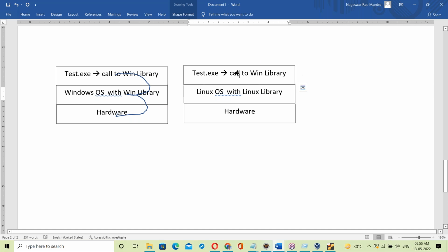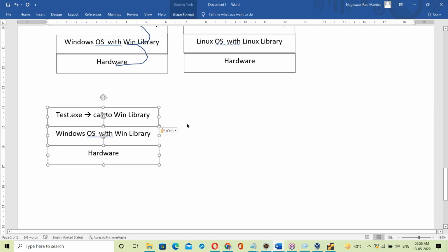It simply fails. The test.exe file's Windows OS library is not matching with the current OS. The current OS is different, so the library is not matching, and it simply fails. It will try to call the Windows OS library, but it is not available here. The OS changed, so it simply fails.